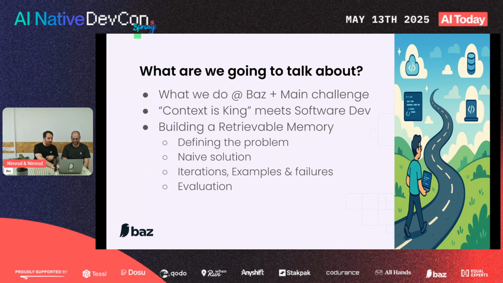Let's jump in. What are we going to talk about? First of all, we're going to talk a little bit about what we do at Baz, because it helps us present the main challenge that we need to break up here, which is the code-based memory. The second thing we'll talk about is how context is king and how it meets software development. And then we'll get to the juicy stuff and talk about how we tried, failed, and then succeeded, we think, building a retrievable memory.